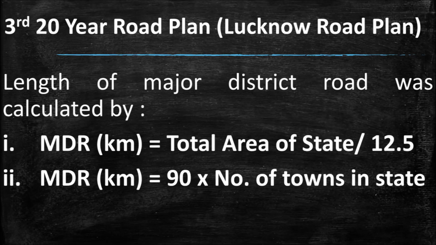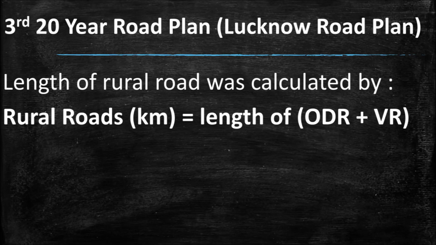The length of major district road was calculated by MDR in kilometer is equal to total area of state divided by 12.5 and MDR in kilometer is equal to 90 into number of towns in state. Length of rural road was calculated by using the formula rural road length in kilometer is equal to length of other district road and village road combined.